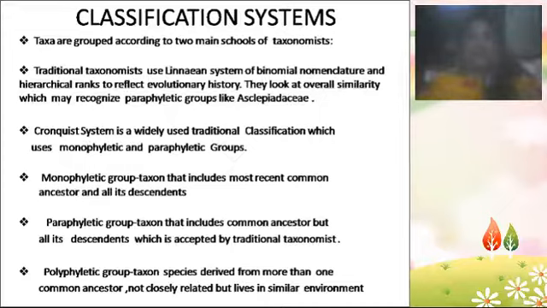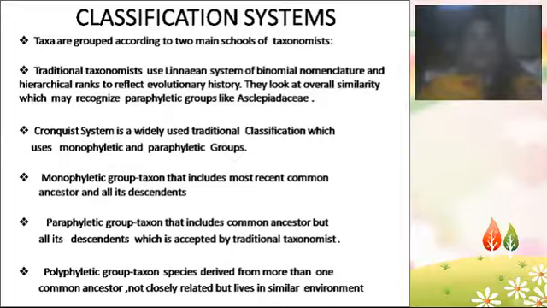In the binomial system of nomenclature, the traditional taxonomists, traditional meaning the old taxonomists, normally use the Linnaean system of binomial nomenclature, and they mainly classified the plants based on evolution. That means they look at the similarity between the plants, and then they classified the plants. That is how the old taxonomists classified the plants, based on the similarities between them. And then the Cronquist system is a widely used traditional classification system which uses monophyletic and paraphyletic groups.